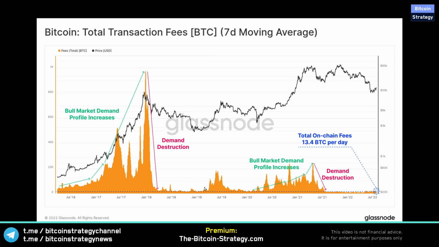Due to the Lightning Network and also due to the adoption of some centralized exchanges, we can see the recent peak, right? The activity peak in Q1 of 2022. It was way, way lower than that peak in 2017. Again, we want to be dollar cost averaging in when the fees are low, when there's not a lot of activity happening, and we want to be dollar cost averaging out when fees are comparatively high. But fees tend to not be as high anymore as they used to.